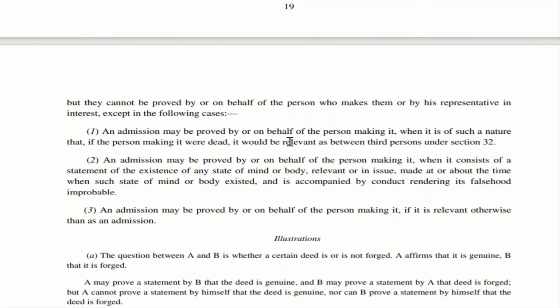And the third point is, an admission may be proved by or on behalf of the person making it if it is relevant otherwise than as an admission.